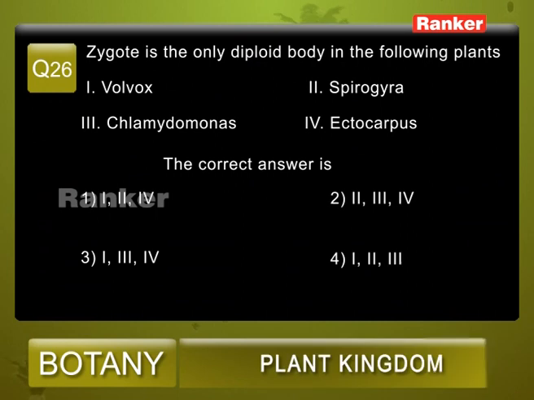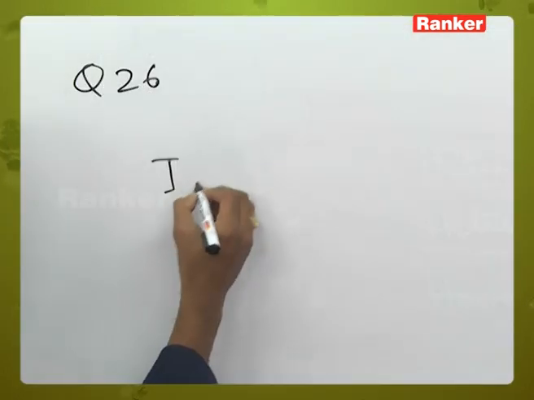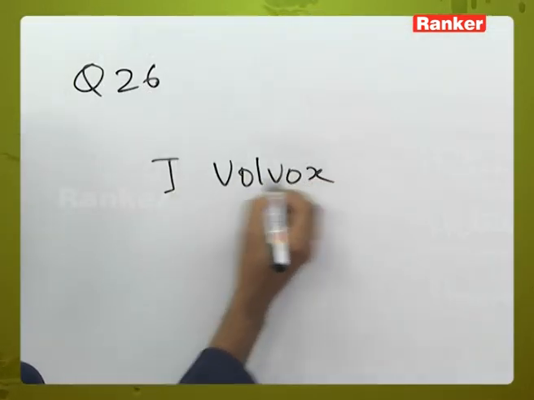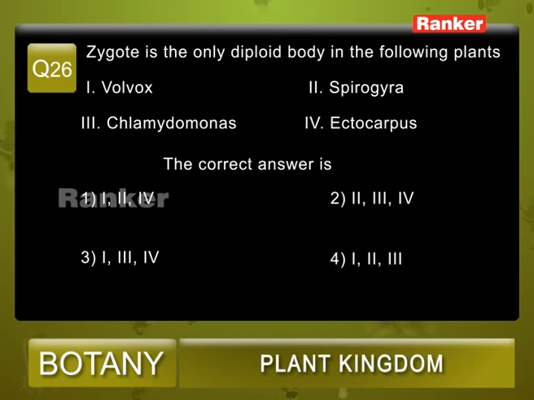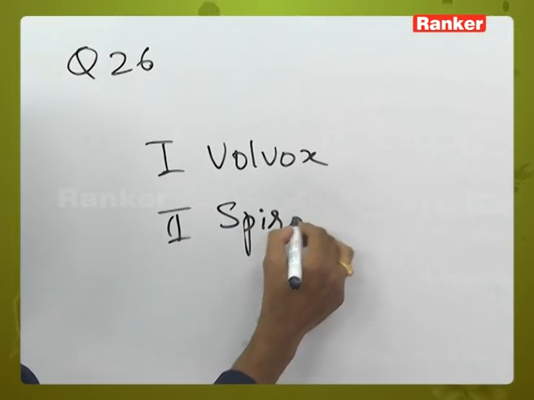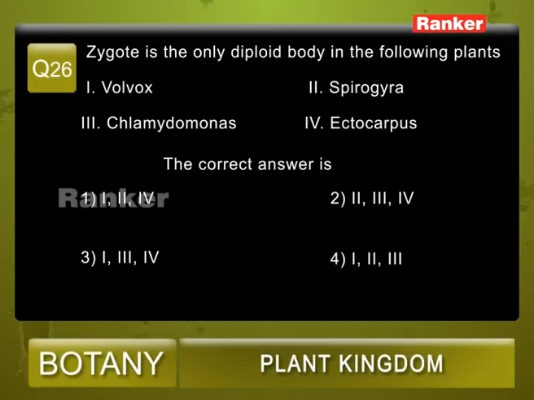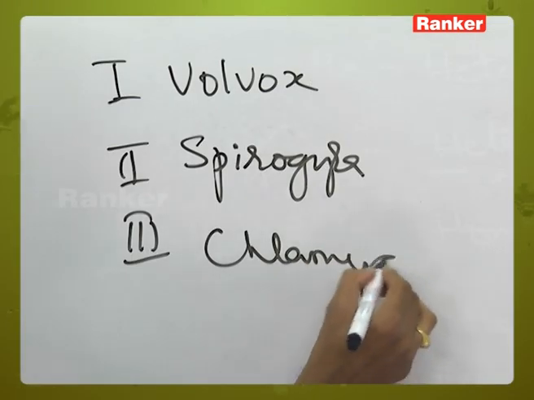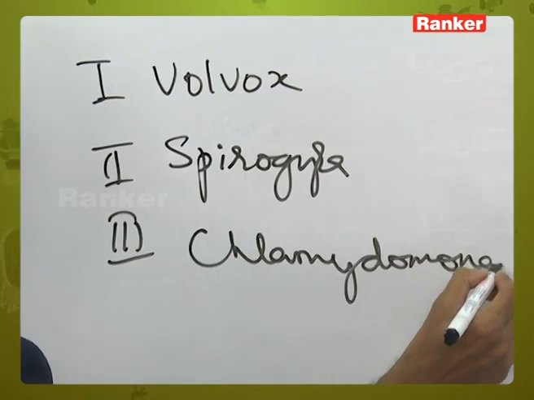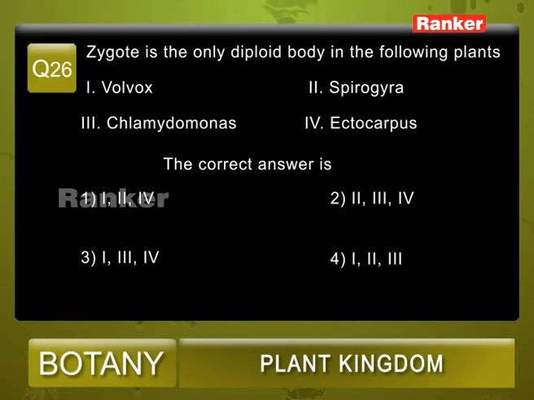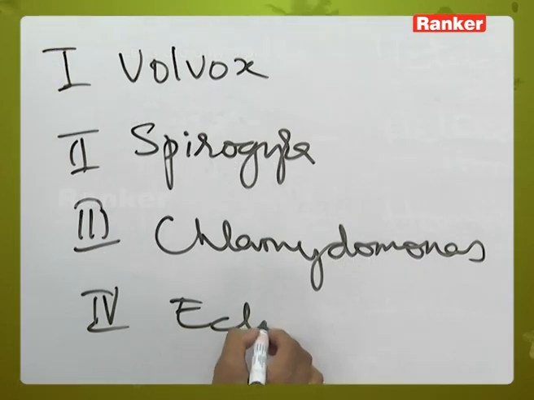Question number 26, zygote is the only diploid body in the following plants. The options that have been given are 1. Volvox, 2. Spirogyra, 3. Chlamydomonas, and 4 is Ectocarpus.